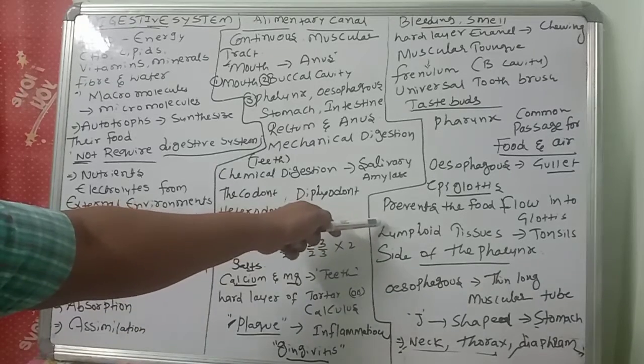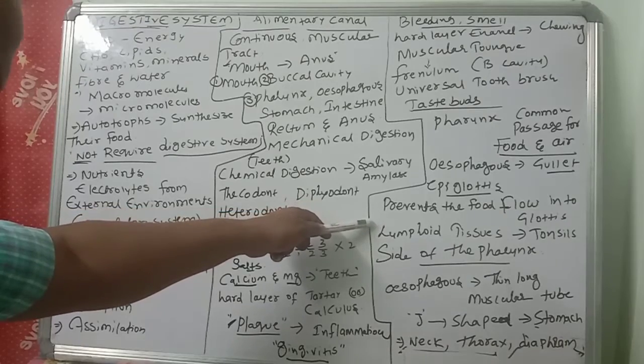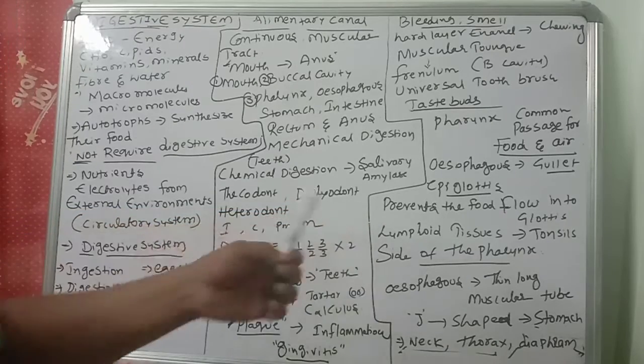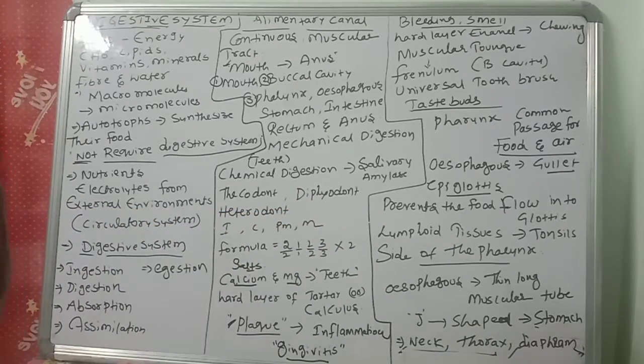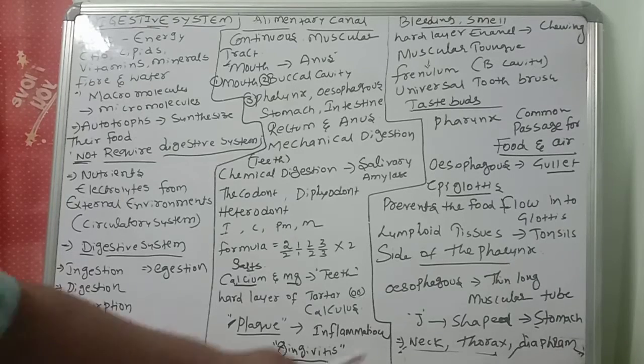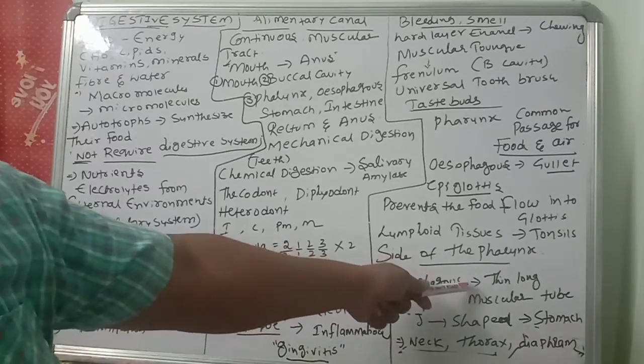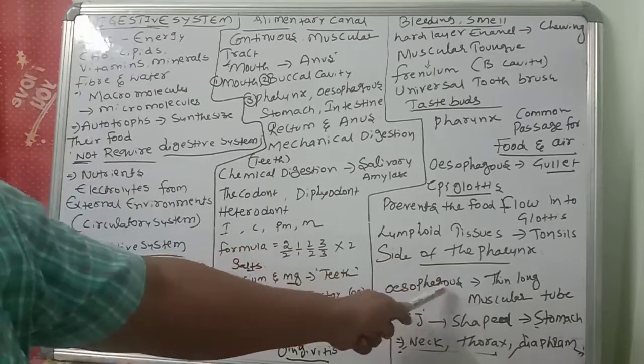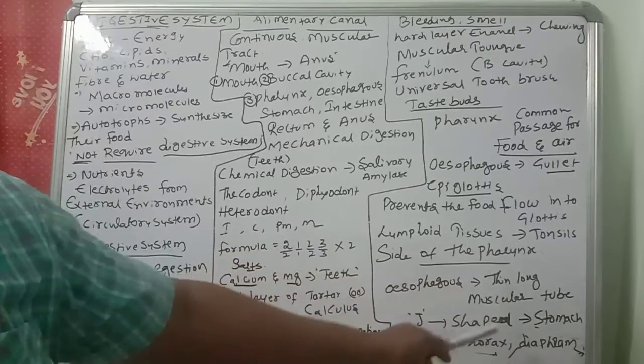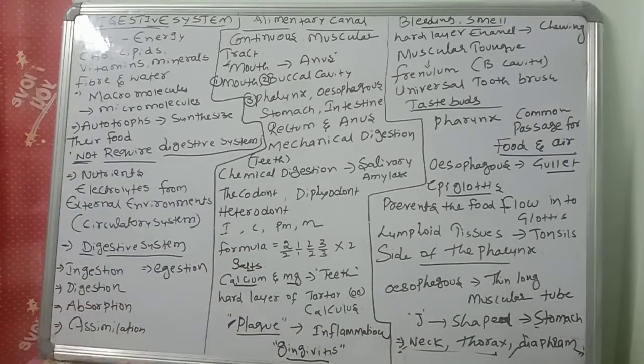There will be lymphoid tissues there, mainly the tonsils. The lymphoid tissues, the tonsils, are located at the side of the pharynx. The esophagus is a thin, long muscular tube. Very important, a thin muscular tube.